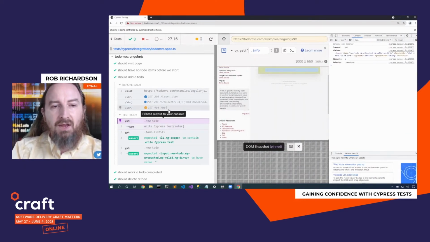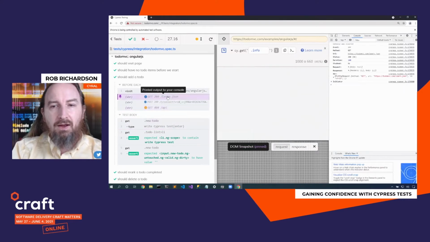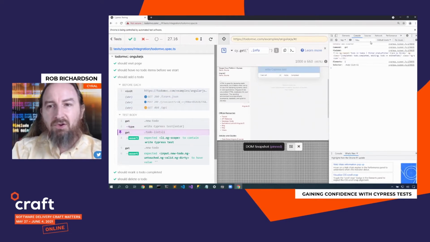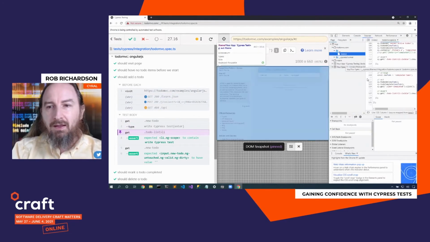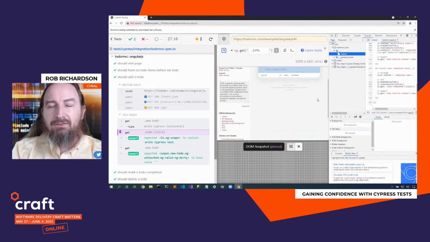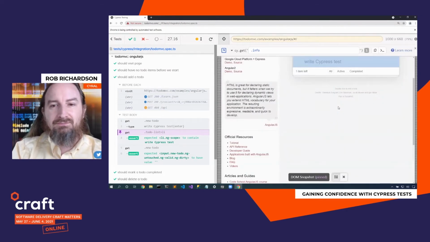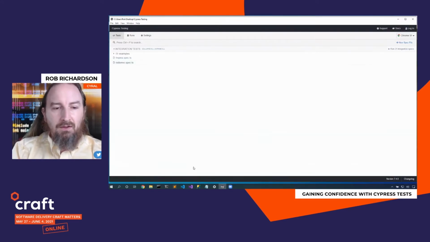As I navigate up and down, you'll see the console output changes based on the content at that particular step. And to that end, if I want to, I can flip over into the sources and set a breakpoint and stop at that spot and debug around and see why that test is failing. We are really in a real browser. So that's a quick trip around the Cypress IDE.